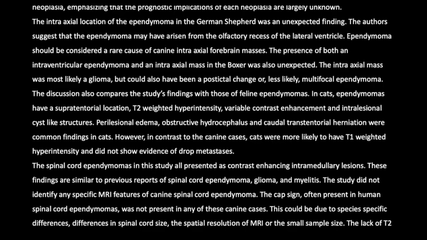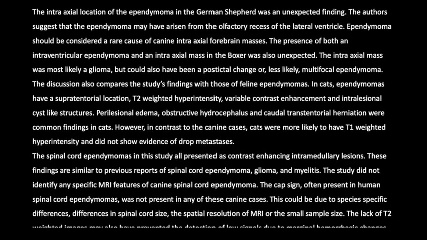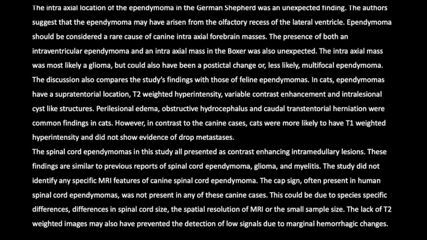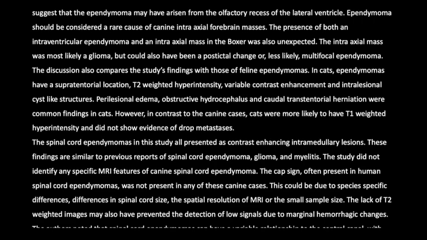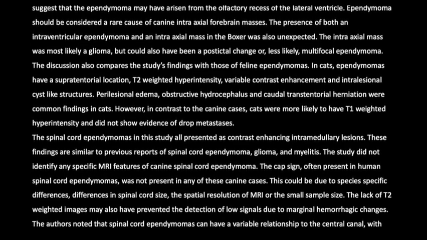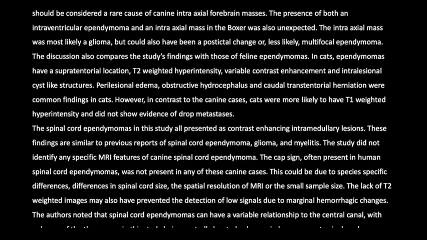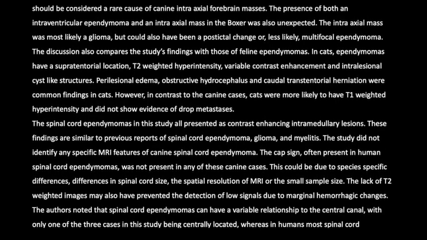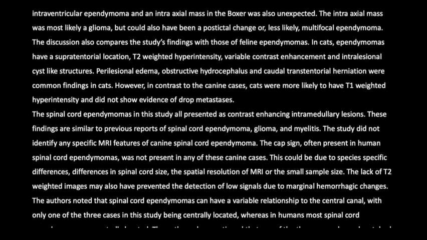In cats, ependymomas have a supratentorial location, T2-weighted hyperintensity, variable contrast enhancement, and intralesional cyst-like structures. Perilesional edema, obstructive hydrocephalus, and caudal transtentorial herniation were common findings in cats. However, in contrast to the canine cases, cats were more likely to have T1-weighted hyperintensity and did not show evidence